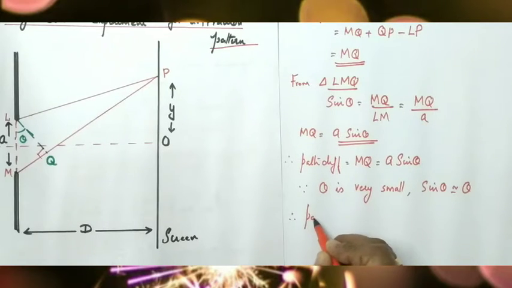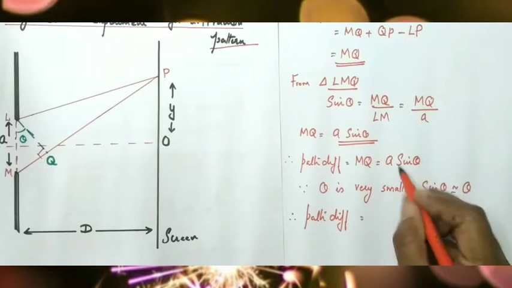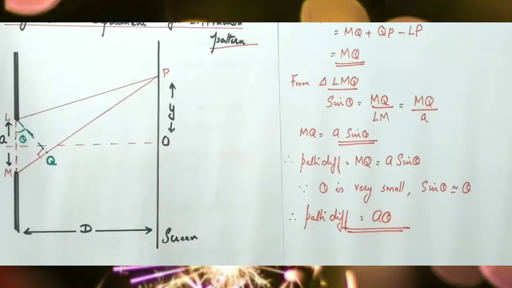Therefore path difference is given by, what is the value of path difference? A sin theta, but sin theta is very small, no? So sin theta is approximately equal to theta. Therefore path difference is given by A theta. Clear children? So the calculation of path difference in the diffraction pattern is, path difference is equal to A theta.